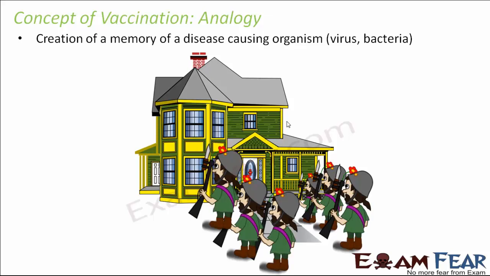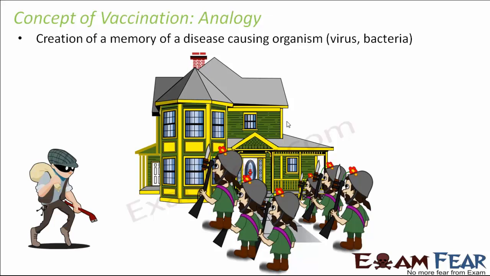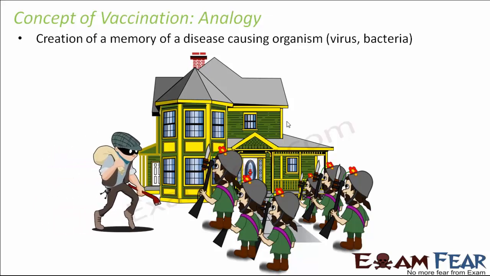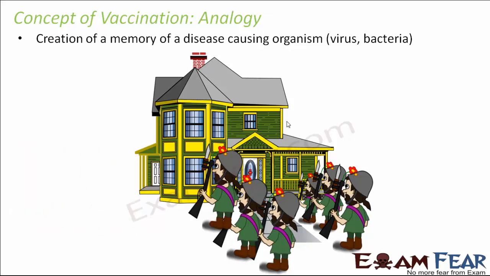Now the next time the thief even thinks of coming near this house, he sees that the protection system is very strong. The immune system of the body is very strong now. As soon as the thief tries to come near the house, a group of soldiers fight back and send him away.